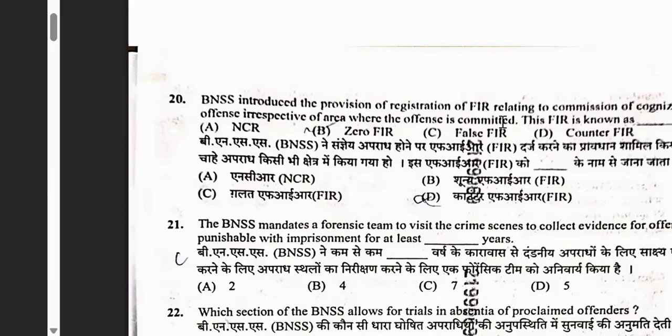Outside jurisdiction police were not taking the complaints. So it was a bigger challenge, because if you are from outstation or it is an emergency, then it will be a big difficulty. So they have introduced this zero FIR in BNSS. So with BNSS, you can go and lodge a complaint in any police station available anywhere in the country.